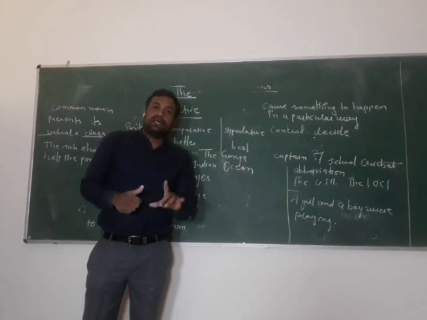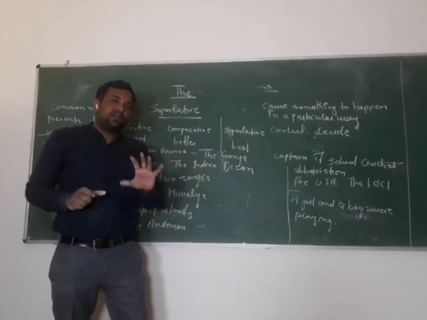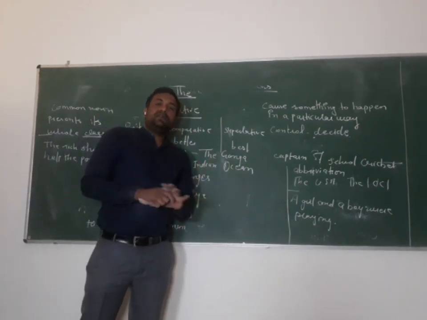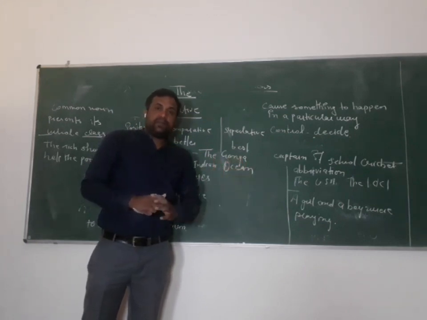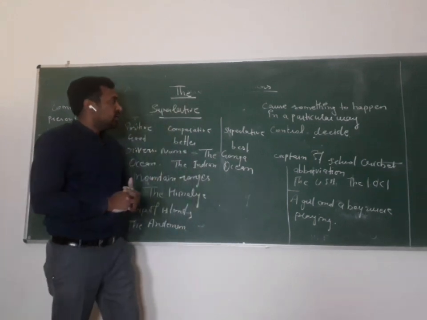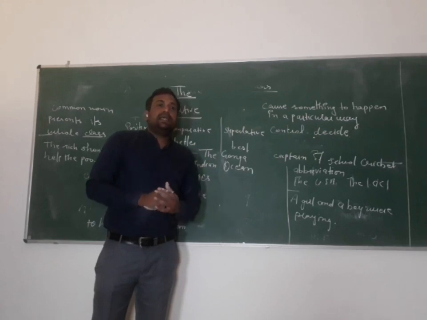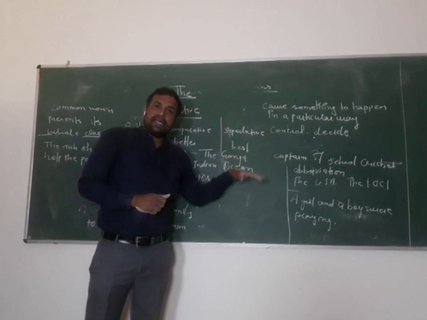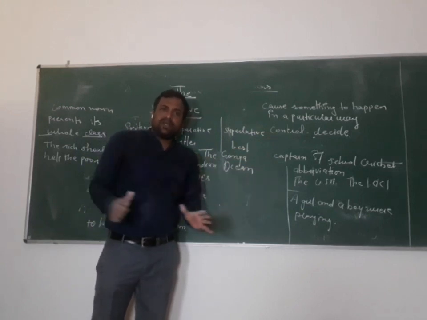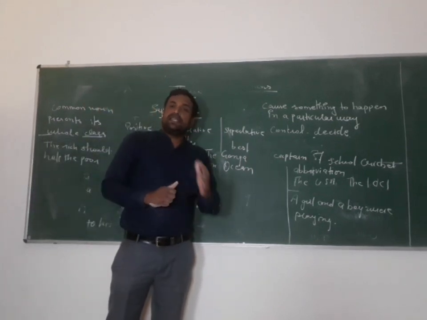One thing about "the": it is a particular article, and we use "the" whenever we are mentioning things in a particular way. Okay, we don't use "the" whenever we are talking generally. So "a" and "the", this is the topic of today, and I hope this topic is clear to you. And if there are any queries, you can ask me through WhatsApp groups. This is a very interesting, very easy topic, the determiner topic. This is the first part of determiner we have discussed. Determiner is a lengthy topic. We need two more video lectures to complete it. And I hope you will understand it.